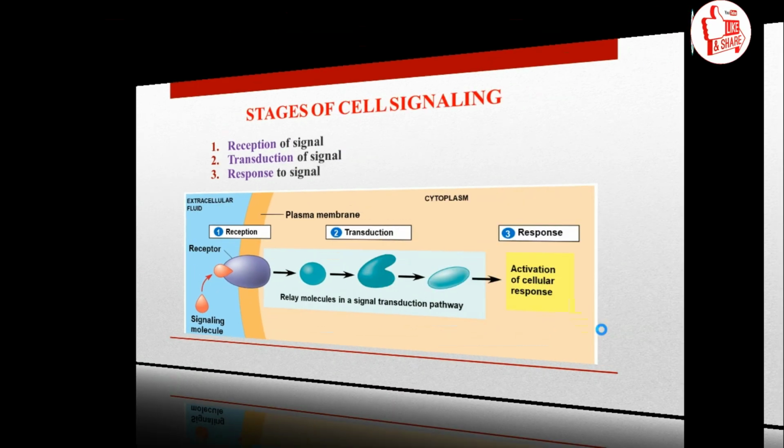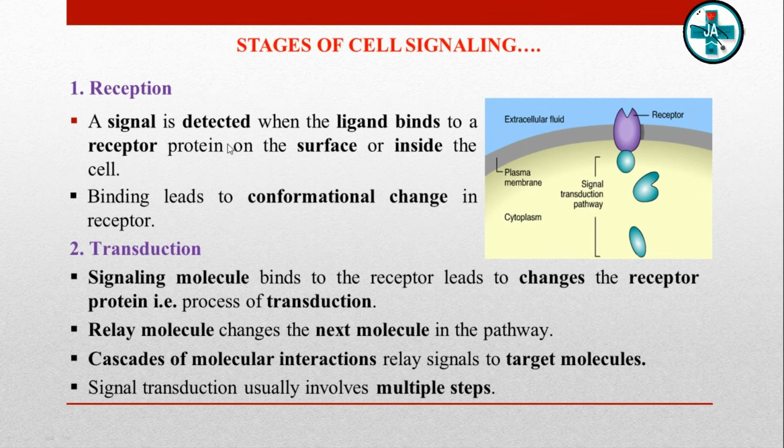So, what is reception? A cell detects a signal molecule from the outside of the cell, and the signal is detected when the ligand binds to a receptor protein on the surface of the cell or inside the cell. Binding leads to conformational changes in the receptor, often initiating signal transduction.